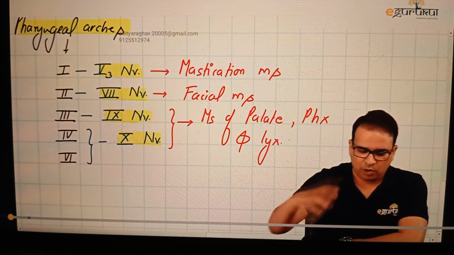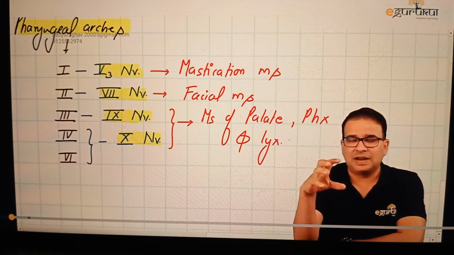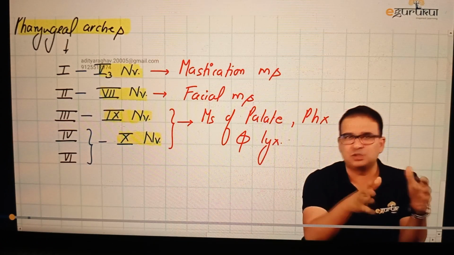Now here's the point. If you look at all these pharyngeal arches and the muscles which are supplied by these, they are all skeletal muscles first of all. Now, if we have a particular set of muscles derived from pharyngeal arches, there has to be a separate column in the brainstem to supply only these muscles.